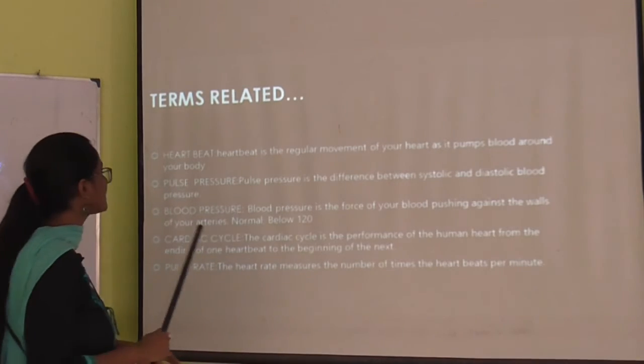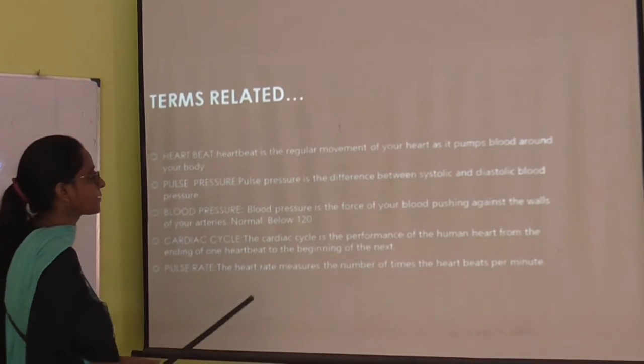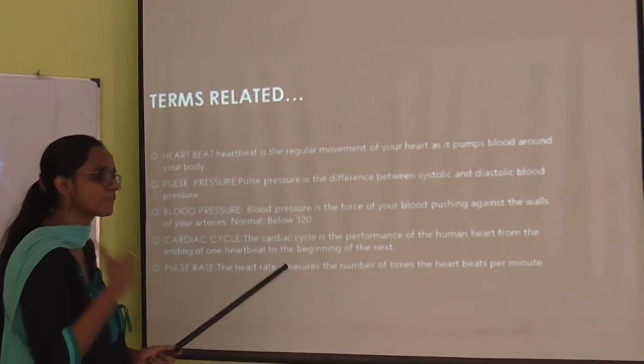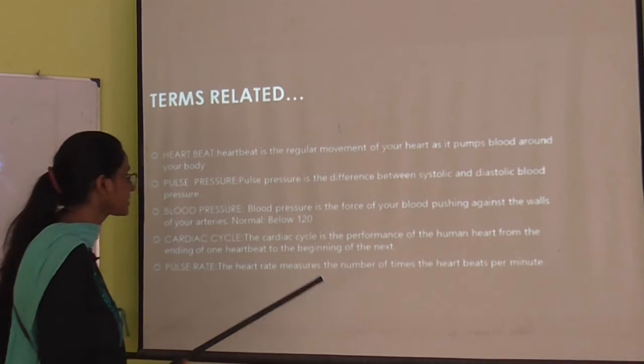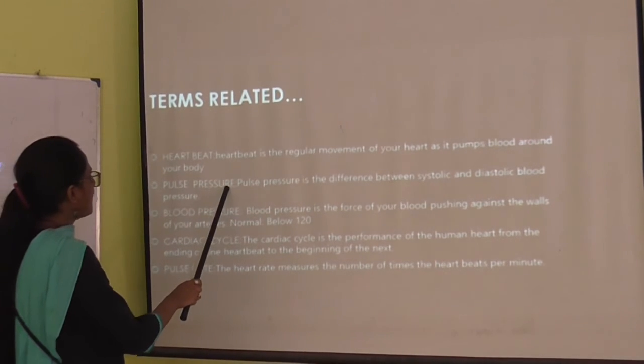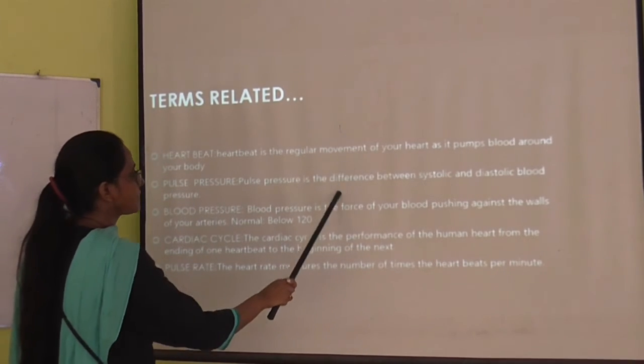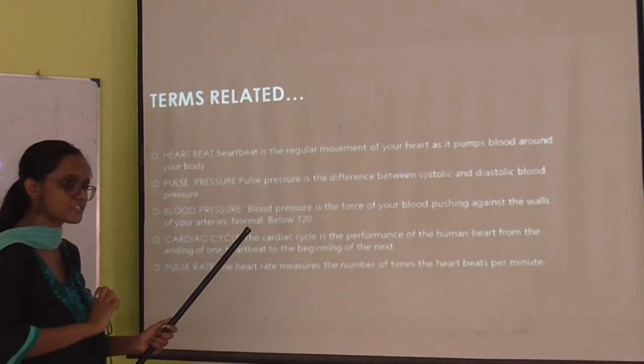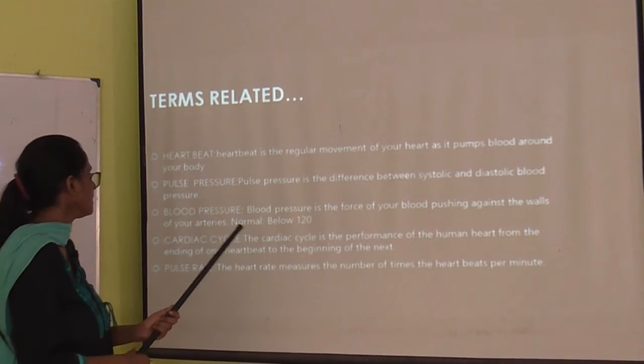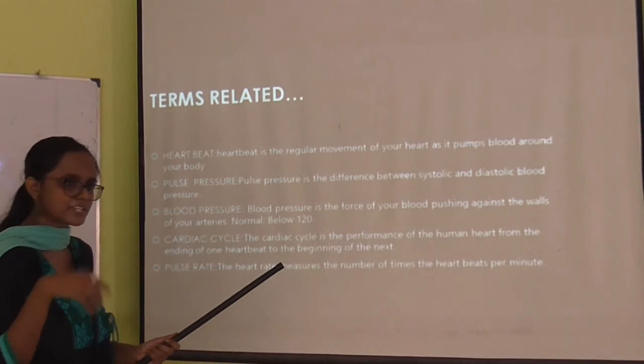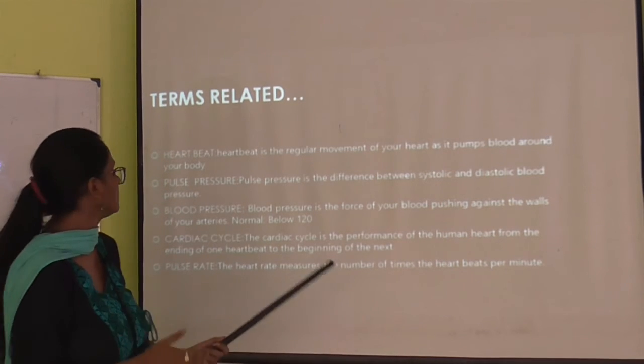We are going to learn about the different terms. First is the heartbeat. What is a heartbeat? The movement of the heart when the blood is being pumped. Next is pulse pressure. Pulse pressure is the difference between systolic and diastolic blood pressure. I hope everybody understands what systole and diastole are.